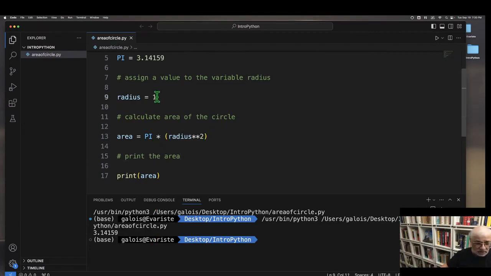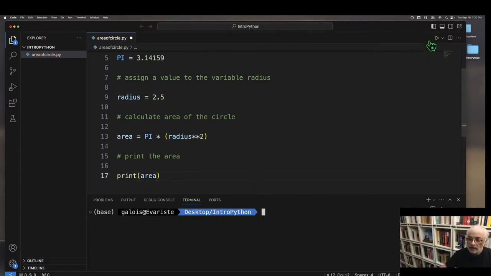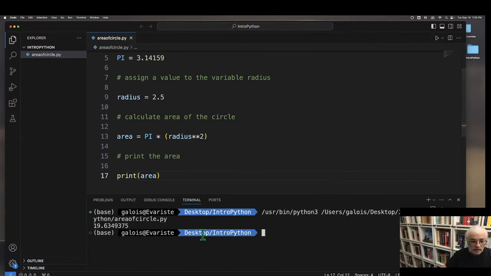Now let's just change this to 2.5 and run the program again. I will clear the terminal window and run it again. And so the area of a circle with radius 2.5 is 19.63.